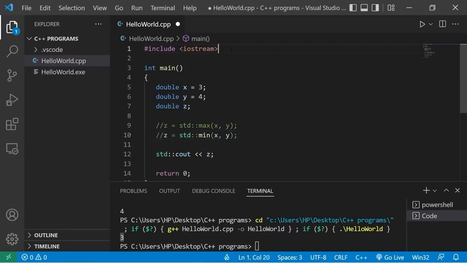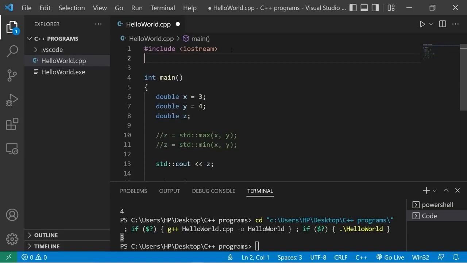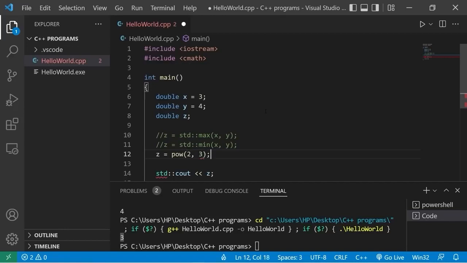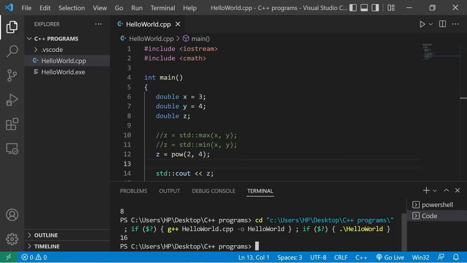Now the rest of these functions are found within the cmath header file. At the top of our file, let's include cmath. We have the pow function to raise a base to a given power. z equals pow, for power. Let's raise 2 to the power of 3. z would be 8. 2 to the power of 4 would be 16.